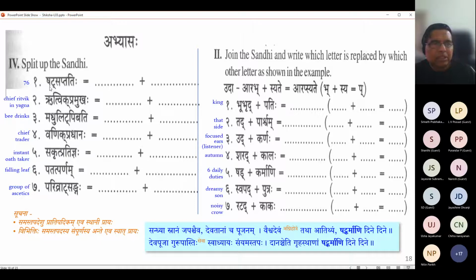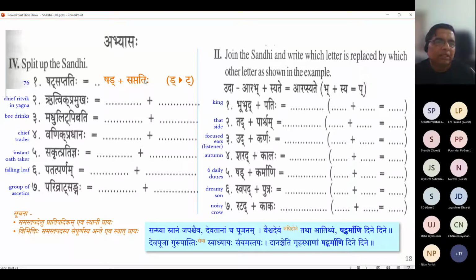Clearly this Shat is in a sandhi, so the next assumption we have to make is that Shat must have come from something else. We know that Shat also appears as Shadananaha, etc. So obviously here Shad plus Saptatihi has become Shat Saptatihi. That's how we conclude. So we change Takara to Dakara in the split, and we say Shad plus Saptatihi. D has become a T due to the sandhi, and we are reversing it when splitting.